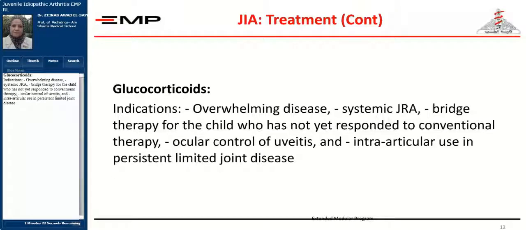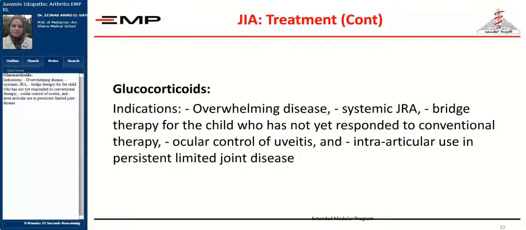Glucocorticoids are not the main line of therapy in patients with rheumatoid arthritis. You have to remember this. We have to keep this drug only for patients who have overwhelming disease, have systemic juvenile idiopathic arthritis. You see here I've written JRA because it's sometimes called juvenile rheumatoid arthritis. Some others call it JIA. Another group calls it juvenile chronic arthritis, and the abbreviation is JCA. Anyway, steroids are given for overwhelming disease.